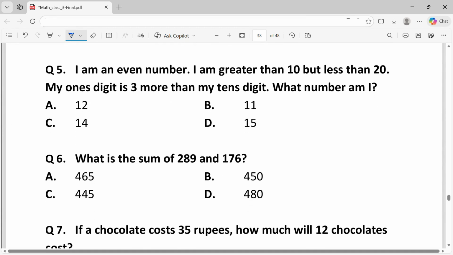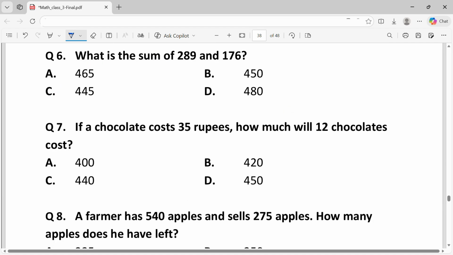Question 5. I am an even number. I am greater than 10 but less than 20. My ones digit is 3 more than my tens digit. What number am I? Given that the number is between 10 and 20, the tens digit will be 1. And the ones digit is 3 more than the tens, so 1 plus 3, which is equal to 4. The number is 14. That is option C.